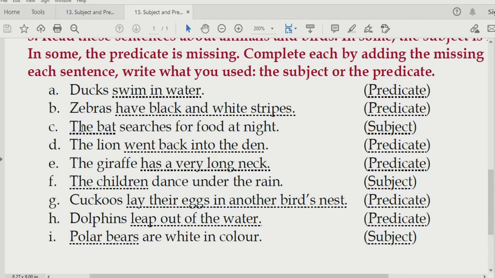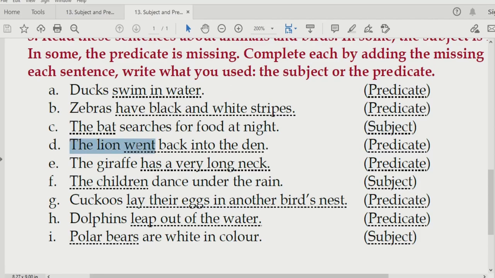Now we are not talking about cricket bat, we are talking about a mammal, a kind of bird. And so in this blank we will write subject. Now since we are talking about this mammal, that is bat, and we are saying that the bat searches is the verb. So from here to here is going to be the predicate. But we have put a subject over here.